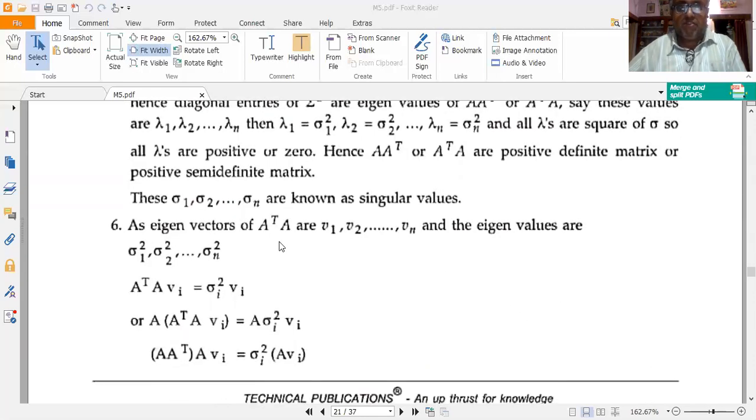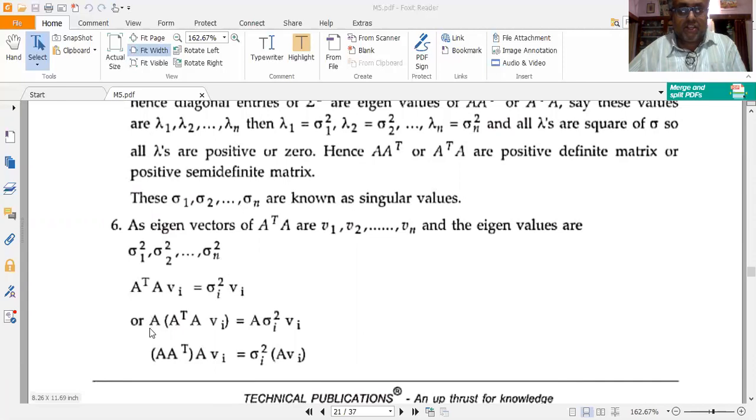So the eigenvectors of A transpose A are given by V1, V2, up to Vn, and the eigenvalues are lambda 1 is equal to sigma 1 squared, lambda 2 is equal to sigma 2 squared, lambda n is equal to sigma n squared. So I have the equation A transpose A Vi is equal to sigma squared into Vi.